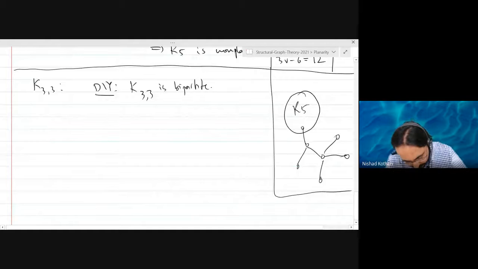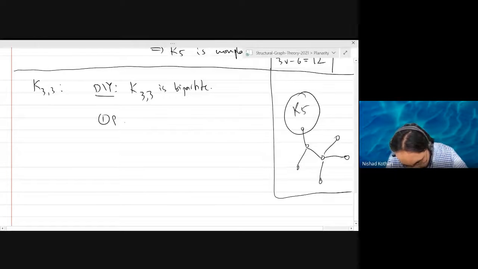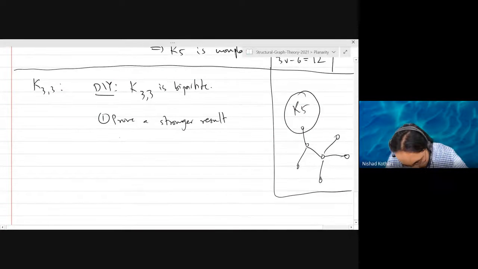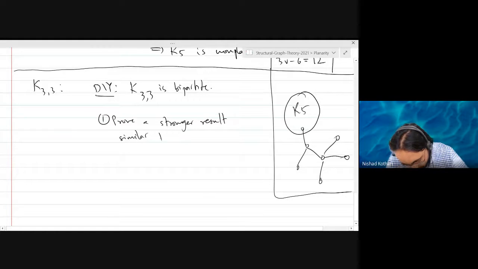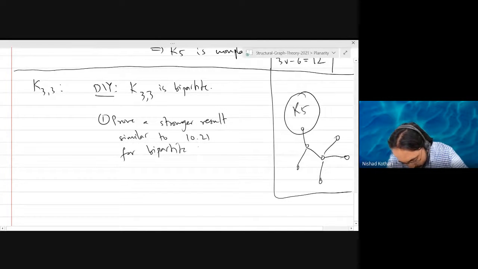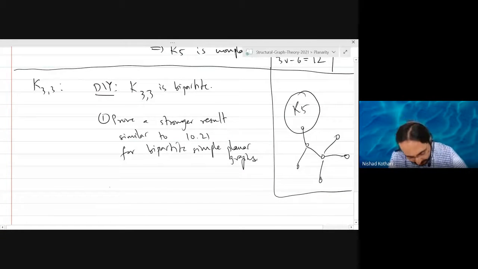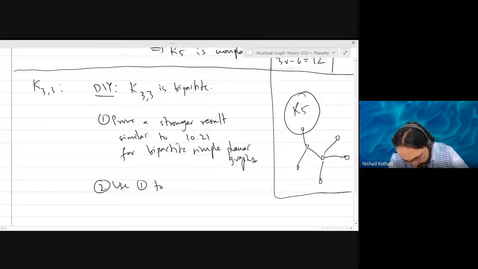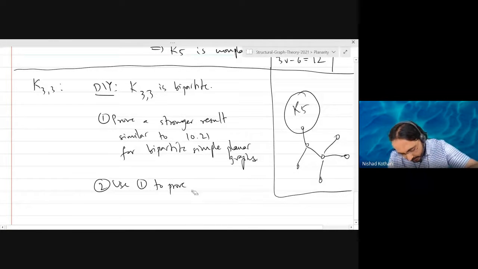So prove a stronger result similar to 10.21 for planar bipartite simple planar graphs. Okay, and then use that to deduce that K33 is non-planar.